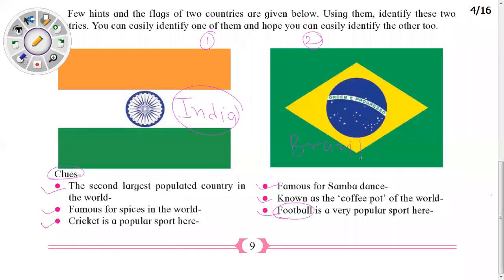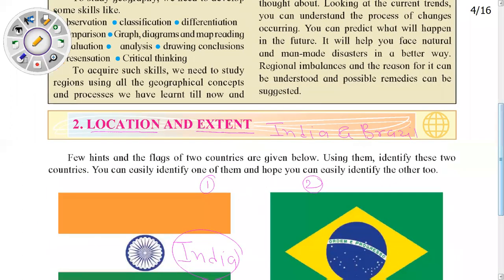With the help of these two flags, you may have guessed that today we are going to discuss the location and extent of both these countries. Now, the first question that arises in your mind is what is meant by location? Location means the place on the earth. The place of a particular country on the earth is its location. And extent means the spread of the country on the earth, the area of the country on the earth.